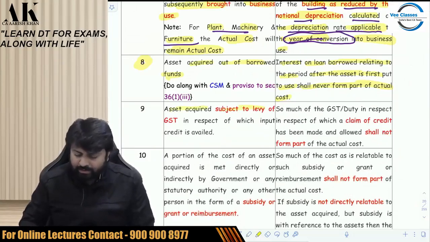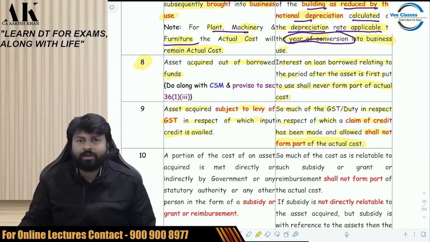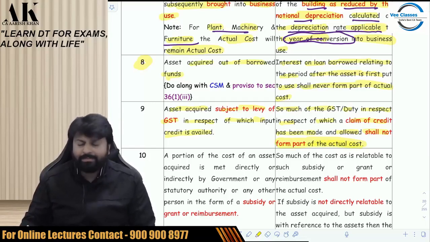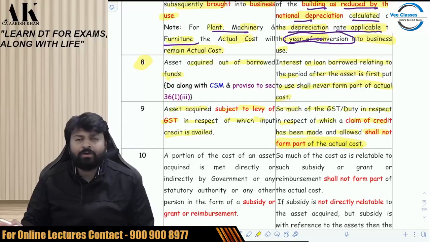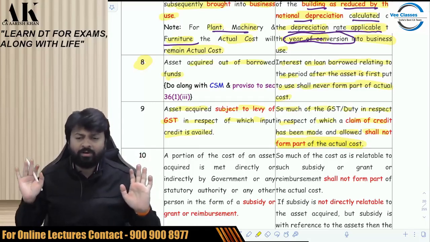Asset acquired subject to the levy of GST in respect of which input credit is availed. So much of the GST or duty in respect of which a claim of credit has been made and allowed shall not form part of what? Actual cost. It shall not form part of actual cost. Government will not allow you that as a part of what? Actual cost. Okay, fine. So if you are claiming a GST credit on a particular item, then such amount will not be eligible for what? As a deduction for depreciation. Is it clear? I hope it is clear to all of you.